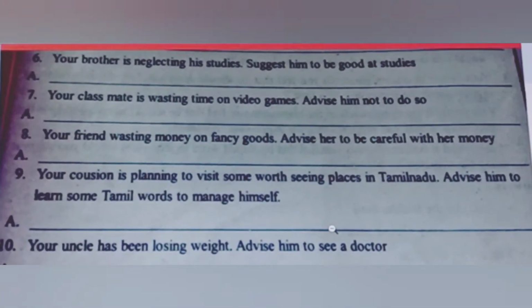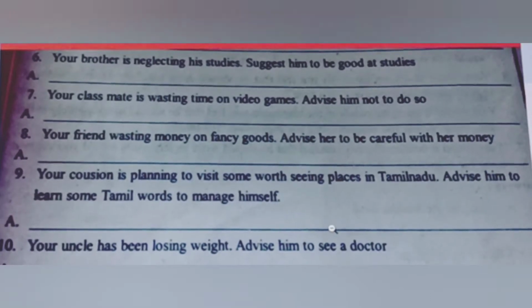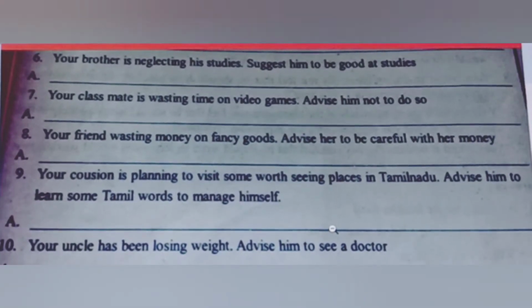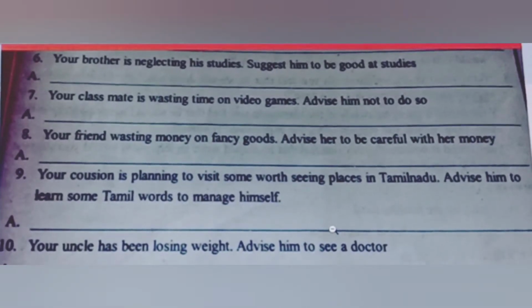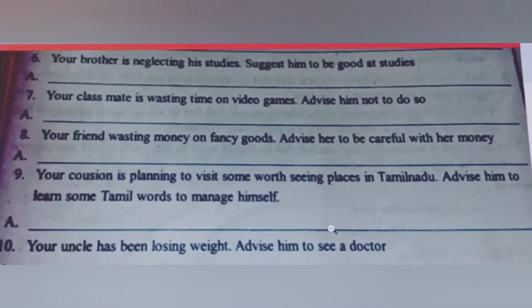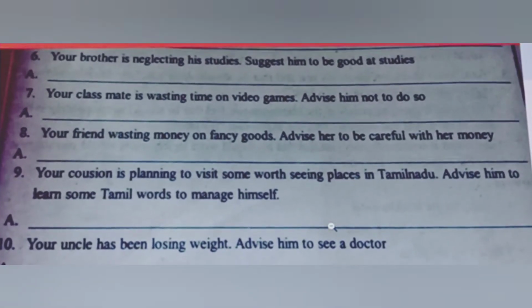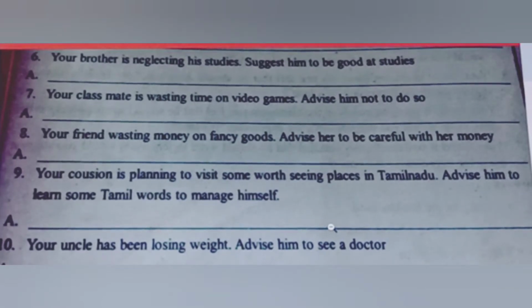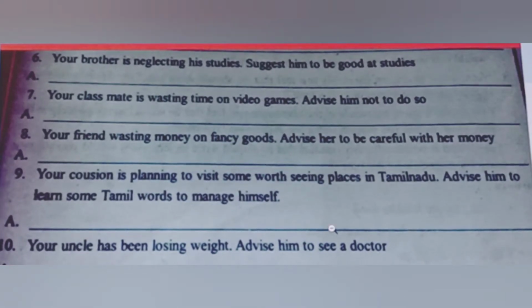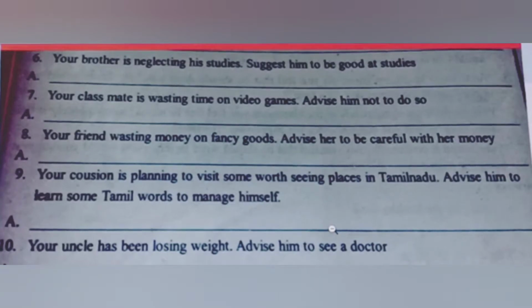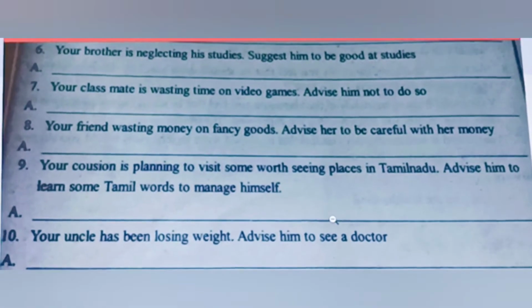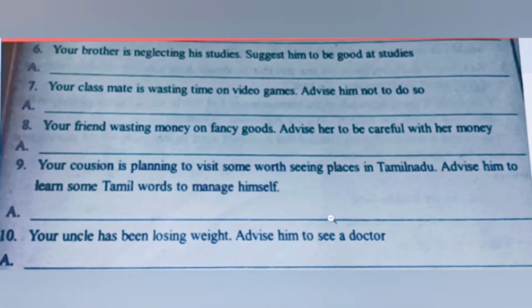Your brother is neglecting his studies. Suggest him to be good at studies. Here in the second line, after "suggest him", there is "be". So you should write there "it is better to", or "you should", or "you ought to". Your classmate is wasting time on the video games. Advise him not to do so.